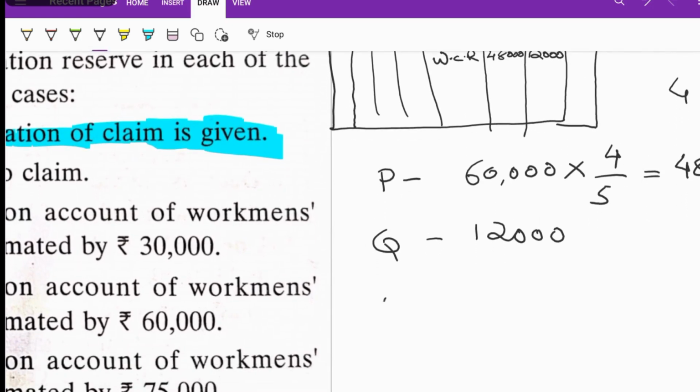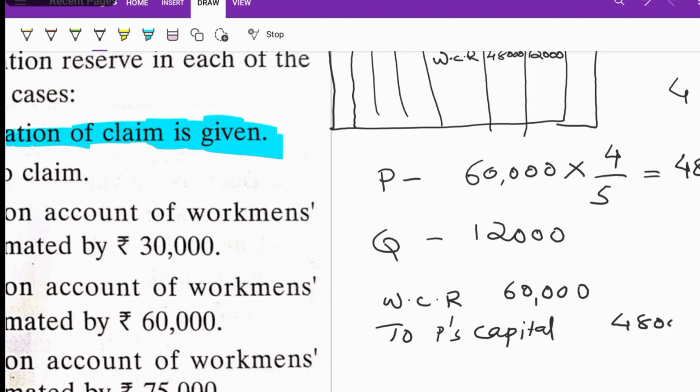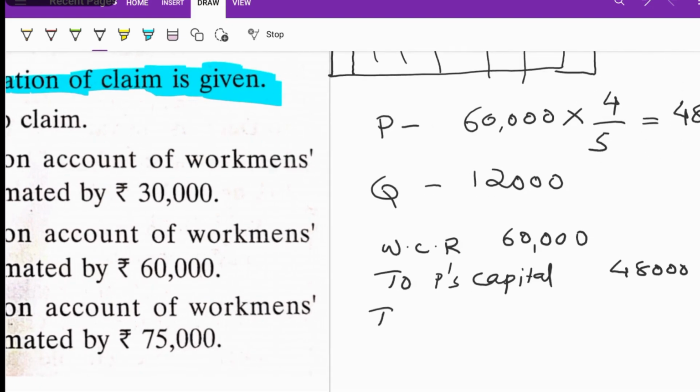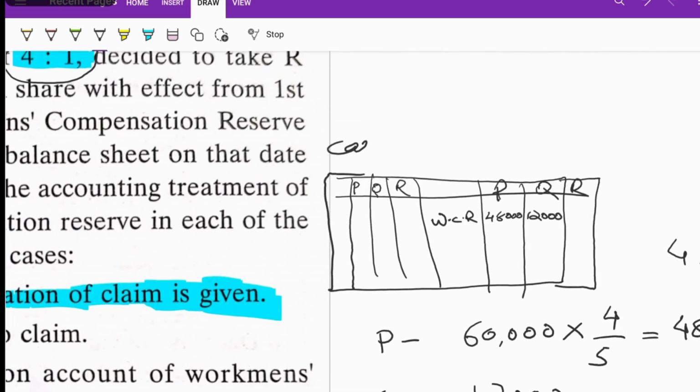What will be the journal entry? Workman compensation reserve 60,000 debit, to P's capital 48,000, and to Q's capital 12,000 credited. So workman compensation reserve will be debited with 60,000, P's capital will be credited with 48,000, and Q's capital will be credited with 12,000. This is case number 1. This is the answer for case number 1.